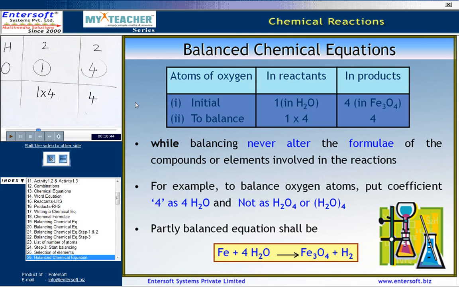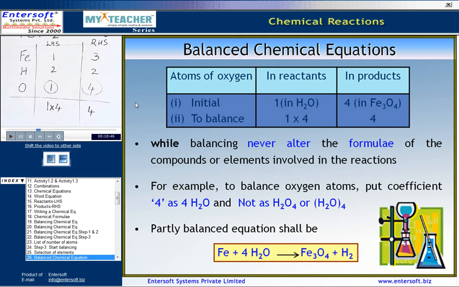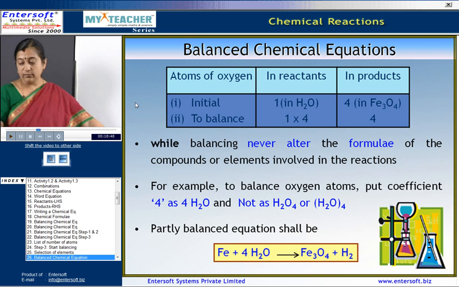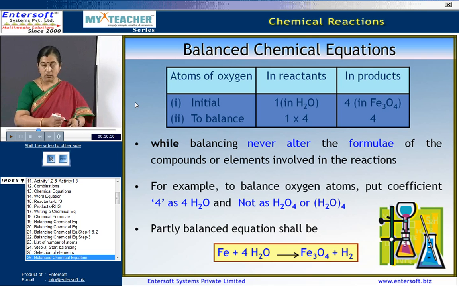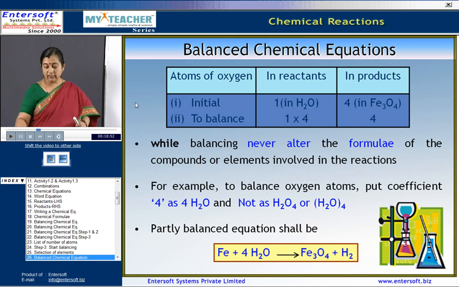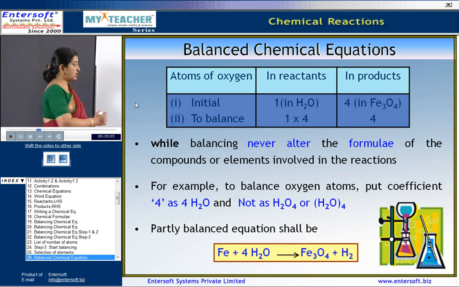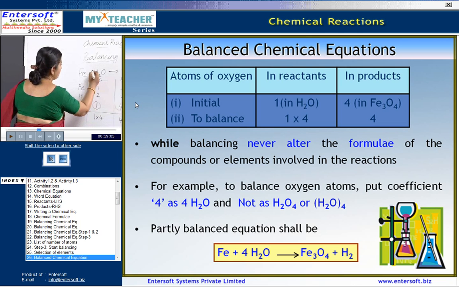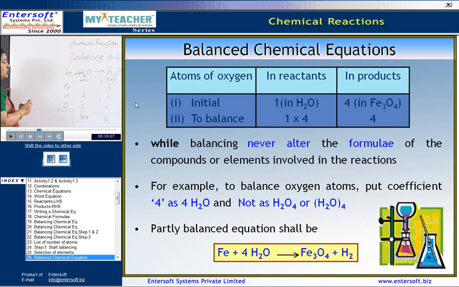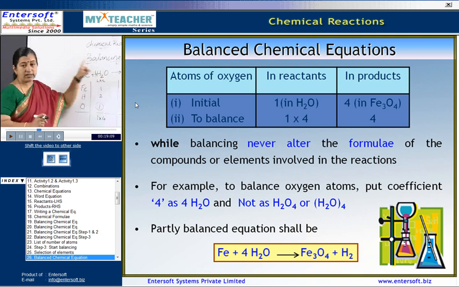To equalize the numbers, it must be remembered that we never alter the formula of the compounds or elements involved in the reaction. For example, to balance oxygen atoms, we can put coefficient 4 in front of H2O. So, this will balance the number of oxygens.